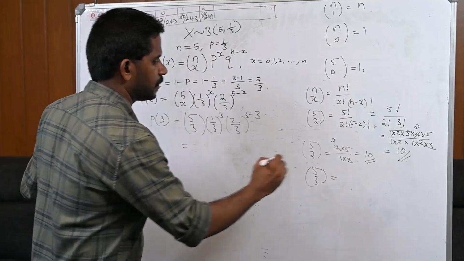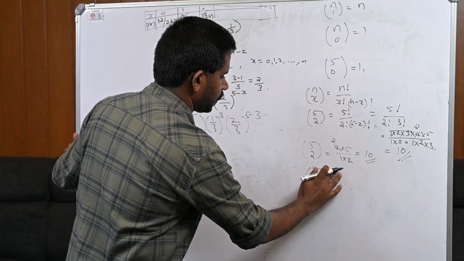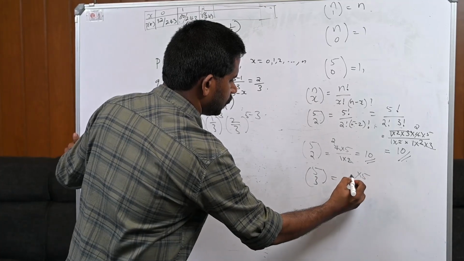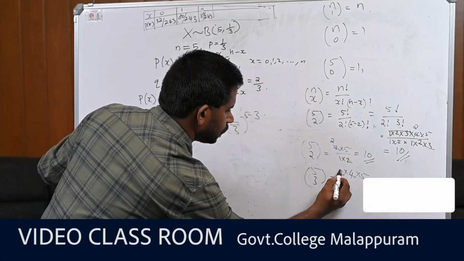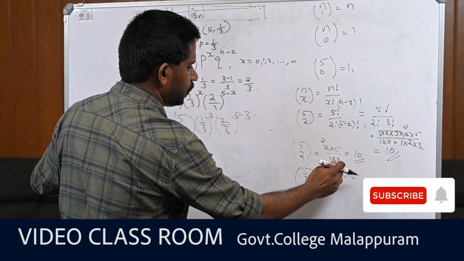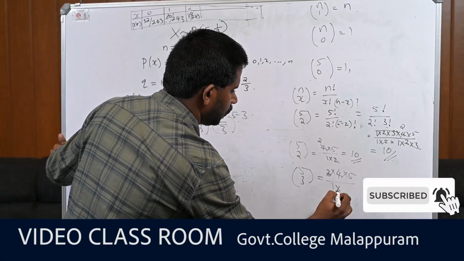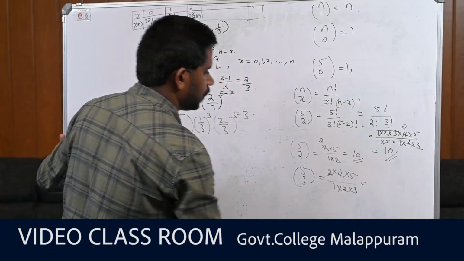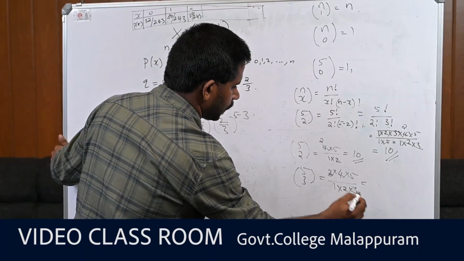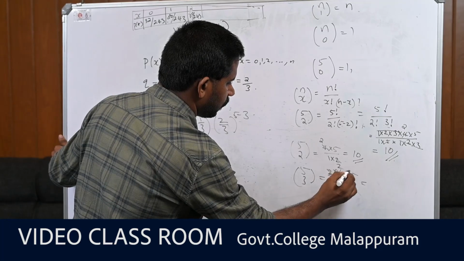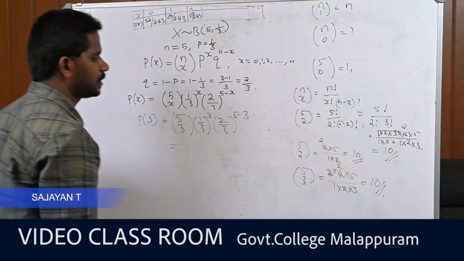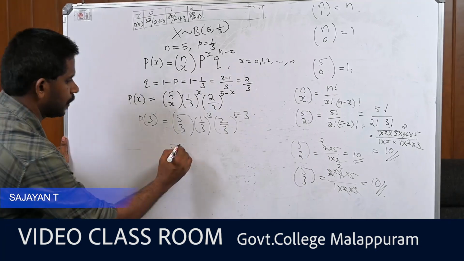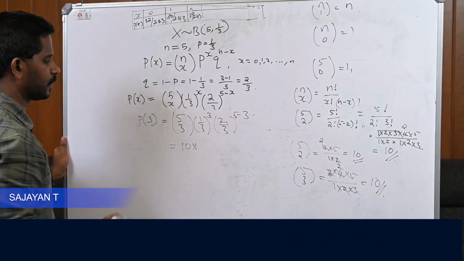Again, use the simplest method. Write 5, then the previous one, 4, then 3. So 1, 2, 3, then 1 into 2 into 3. The 3 cancels and 2 simplifies with 4, therefore 2 times 5 is 10. 5C3 is 10. Therefore, this is 10.